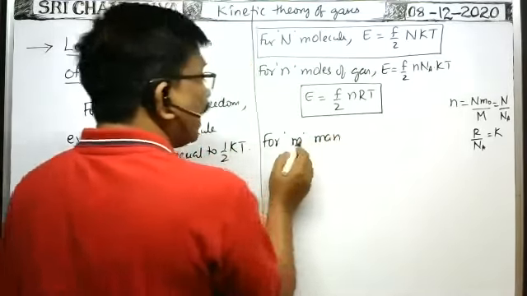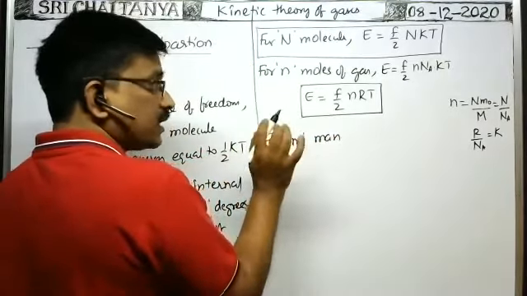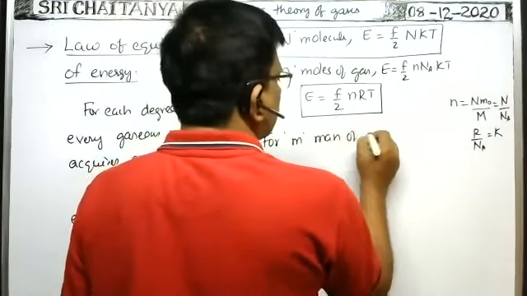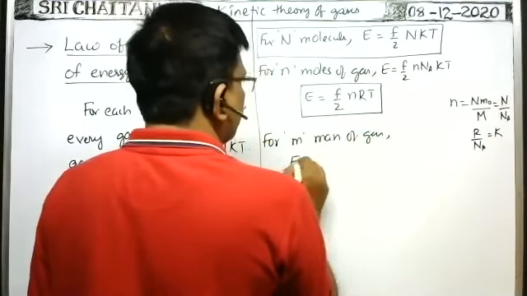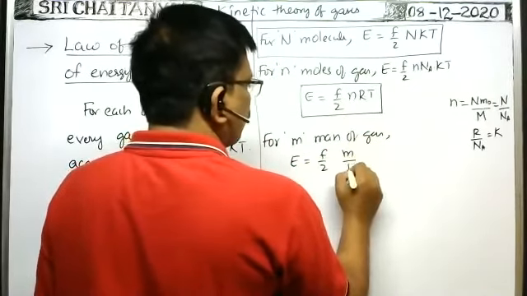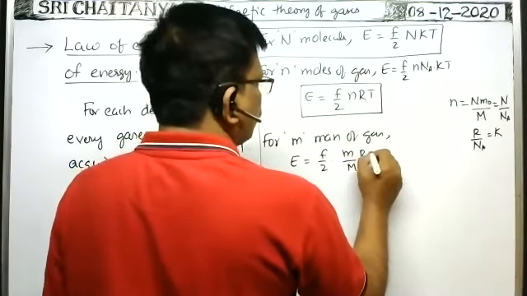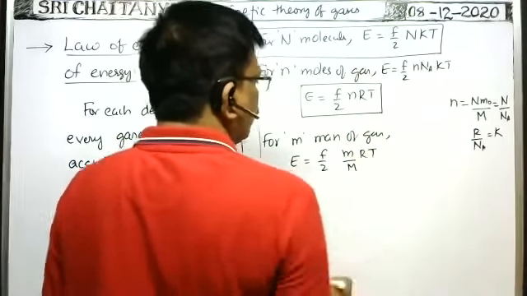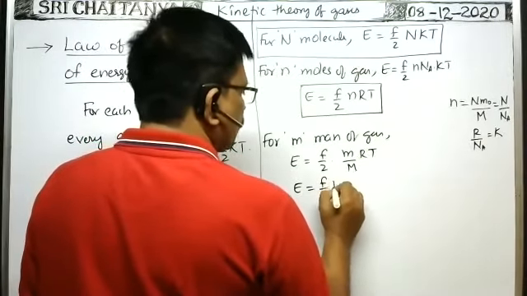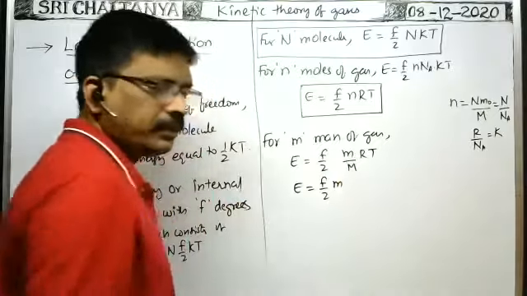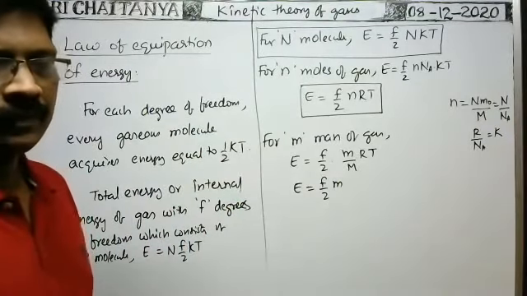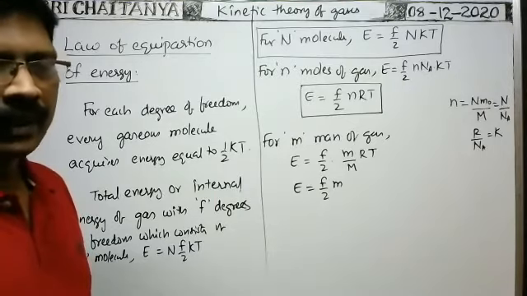For small m mass of the gas, because small m is the mass of the gas and m naught is the mass of a molecule, that is the difference. So for small m mass of gas, internal energy is equal to f by 2 into n, that is mass of the gas by molecular weight, into capital R into capital T. Therefore E is equal to f by 2 into mass of the gas into capital R by capital M.